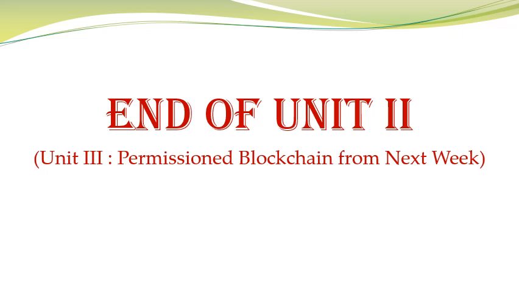Then we have also studied different consensus algorithms, what is a consensus mechanism. We have studied Hashcash. We have studied different consensus algorithms like proof of work, proof of stake, proof of burn, proof of elapsed time. So here is the end of unit 2, and from next week we will start unit 3.